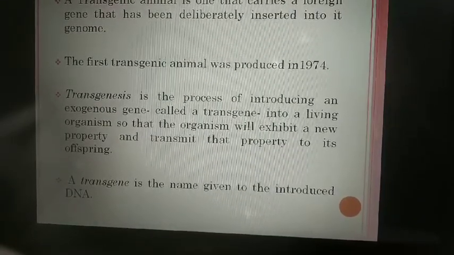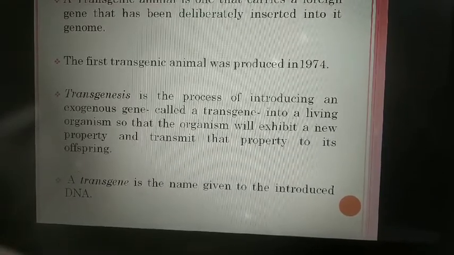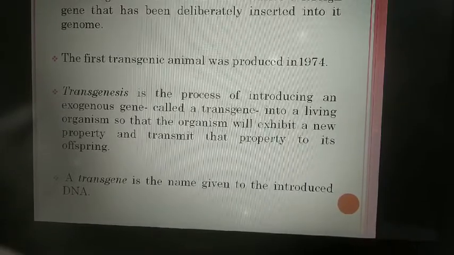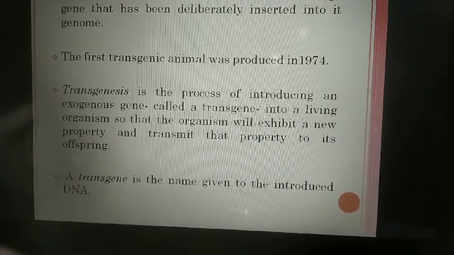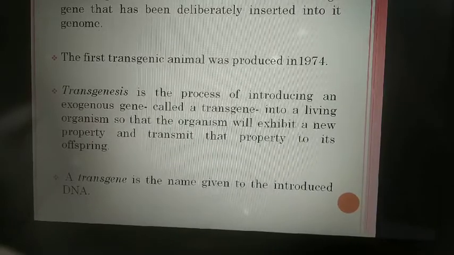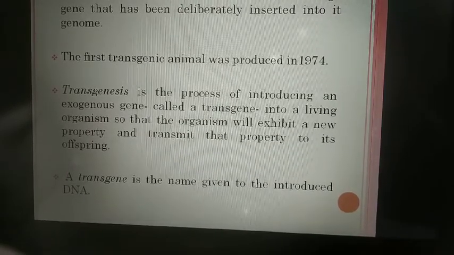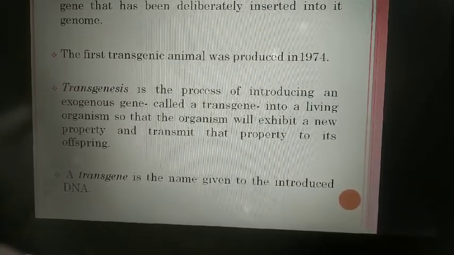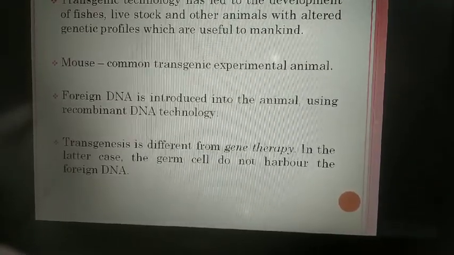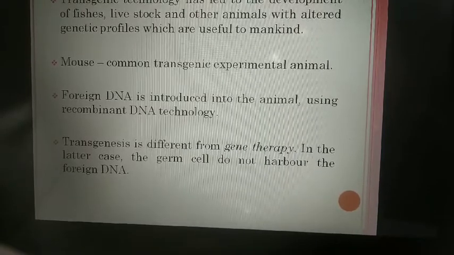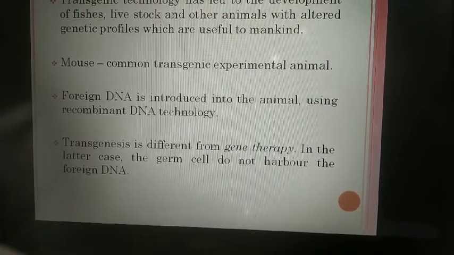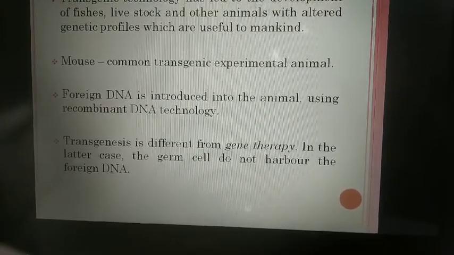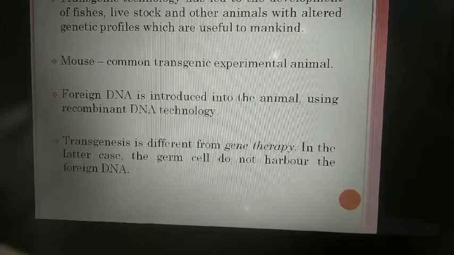For doing so, we use rDNA technology, and by doing so, the DNA is transmitted to offspring, and we do so because we want food, milk, specific protein, etc. And for doing transgenesis, we use several animals, including mouse. Mouse is the most preferable animal for transgenesis experiments because of its short generation time, easy implementation, and because we obtain a high number of offspring.